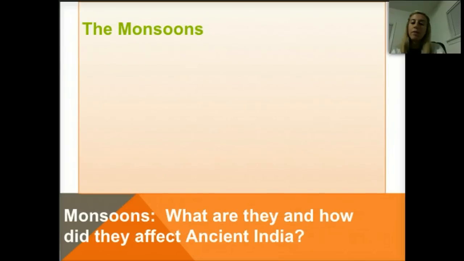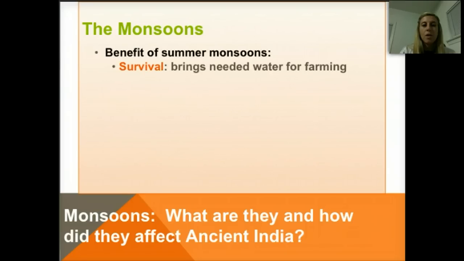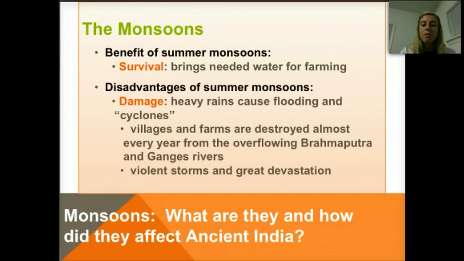So there are both benefits as well as disadvantages of these monsoons. One benefit is that it brings much needed water for farming. So having the monsoons is key for survival in many parts of the Indian subcontinent. However, the monsoons can bring heavy rains that cause flooding and cyclones, which makes for significant damage. Villages and farms are destroyed almost every year because of the overflowing rivers, and the violent storms cause great devastation.